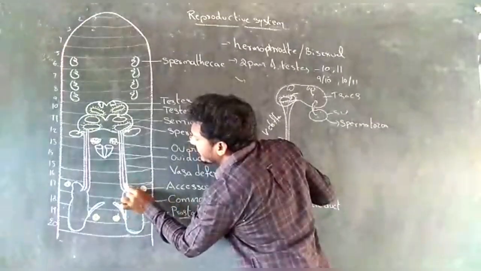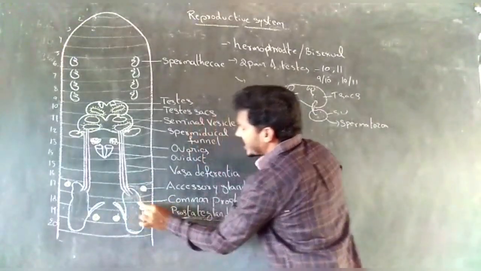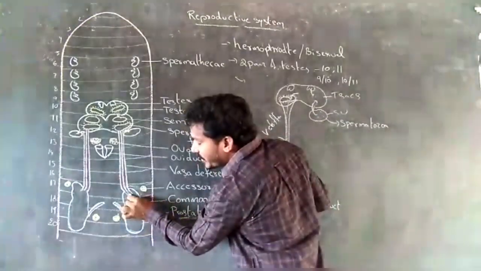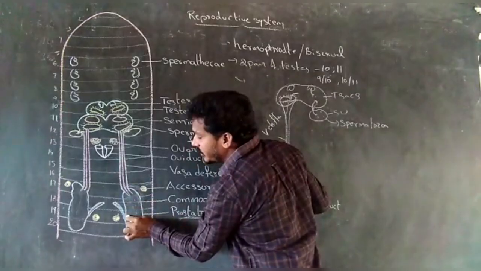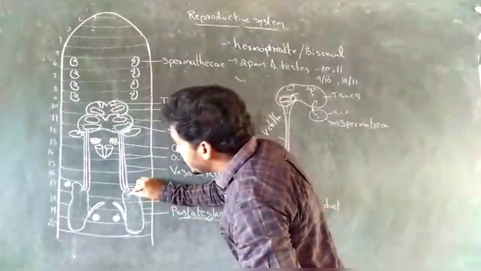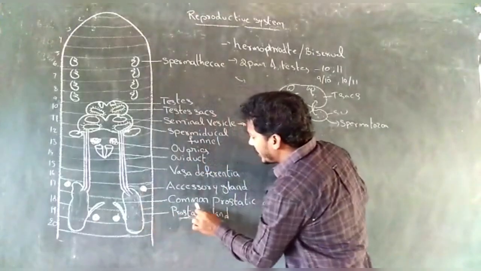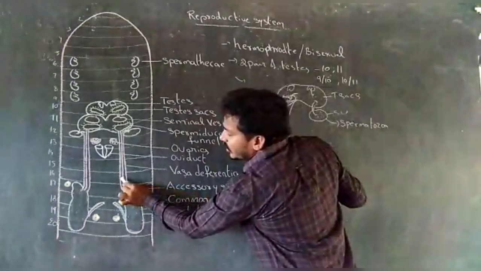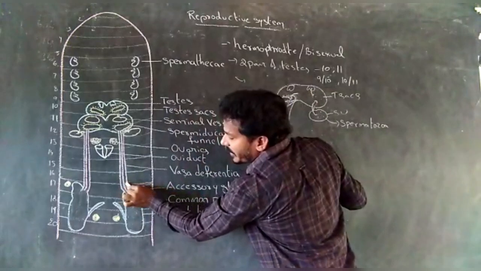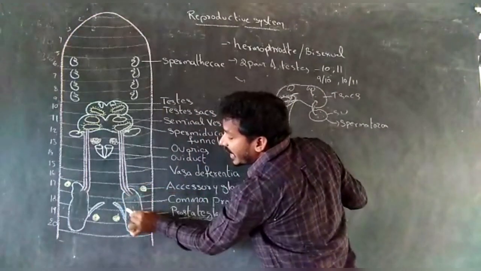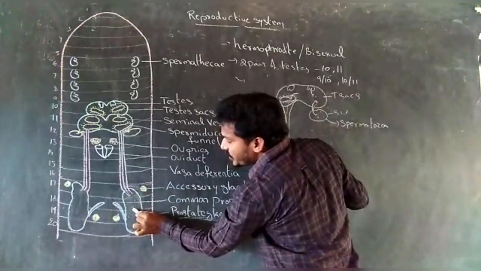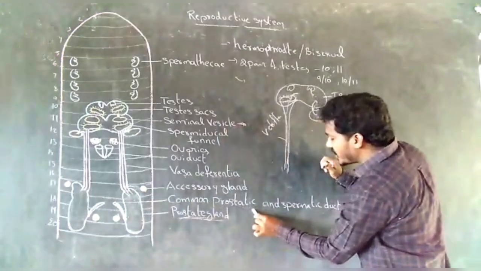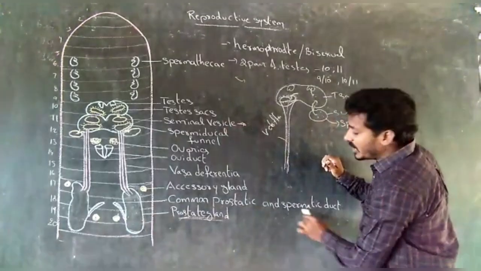The vasa deferentia and the prostatic duct combine to form a common prostatic and spermatic duct. One pair of vasa deferentia and one prostatic duct combine to form the common prostatic and spermatic duct.